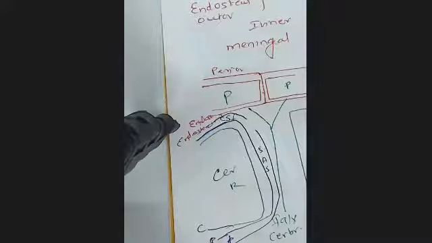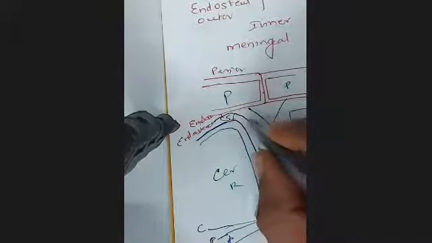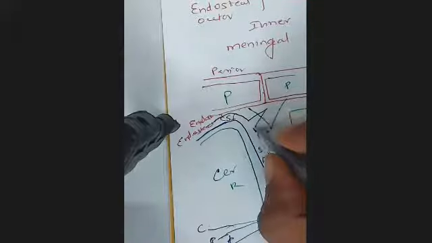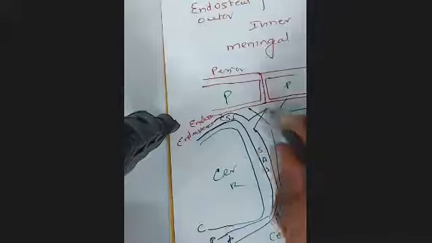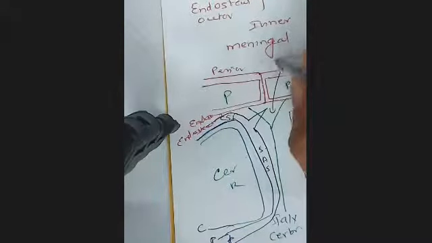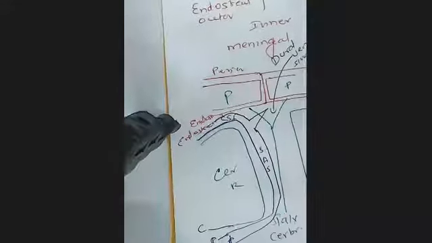Now, how is this cerebrospinal fluid drained? This cerebrospinal fluid, from the arachnoid mater, goes into the venous sinuses. So the dura mater, as it goes towards its attachment to the skull, the fold splits like this to enclose what are called dural venous sinuses.